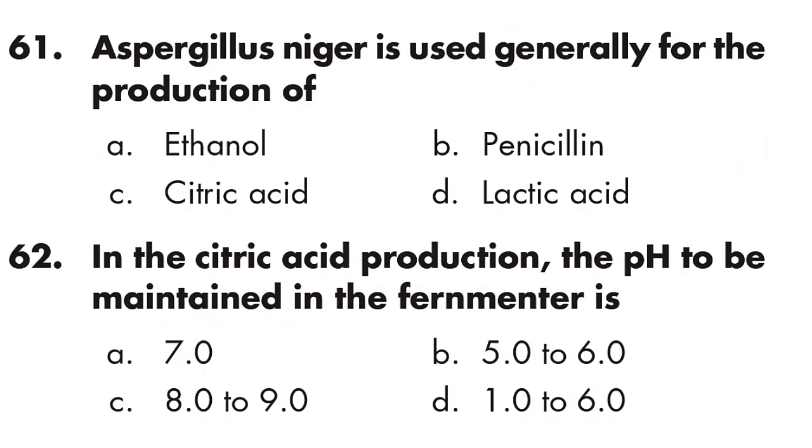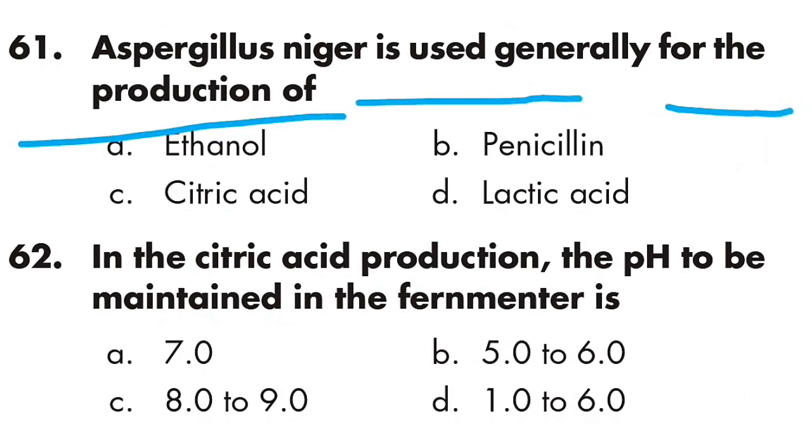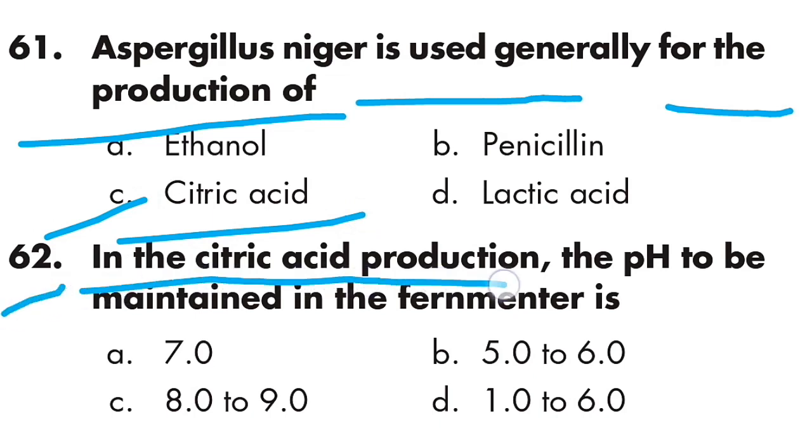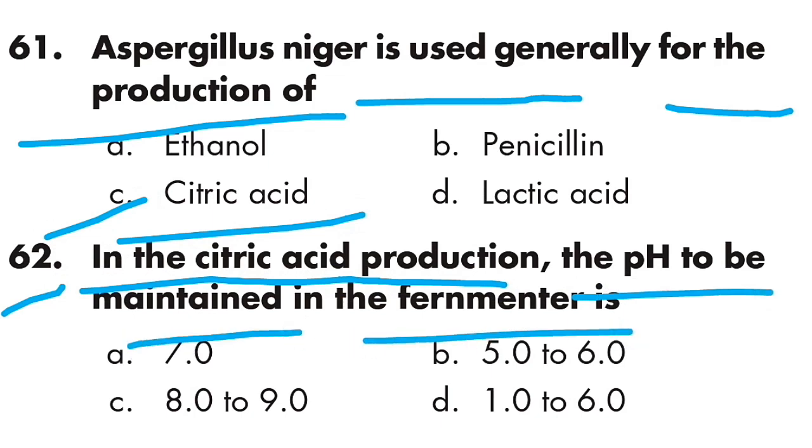Question number 61: Aspergillus niger is used generally for the production of citric acid. Option C is right. Question number 62: in citric acid production, the pH to be maintained in the fermenter is 5 to 6.